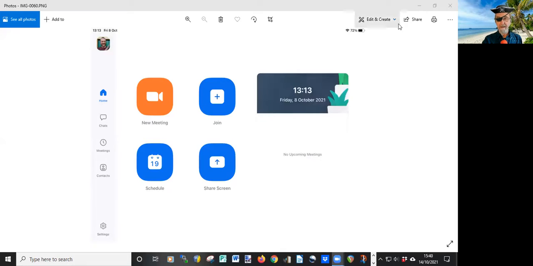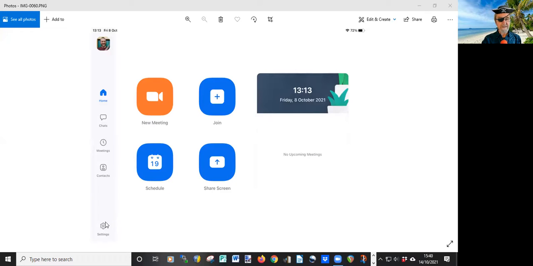And this is specifically to do with using Zoom on a tablet. That's an iPad or an Android tablet. First of all, you need to make sure you've got the app installed. And so to start off, open the home screen, which should look like this. There we go. Your home screen should look like that.